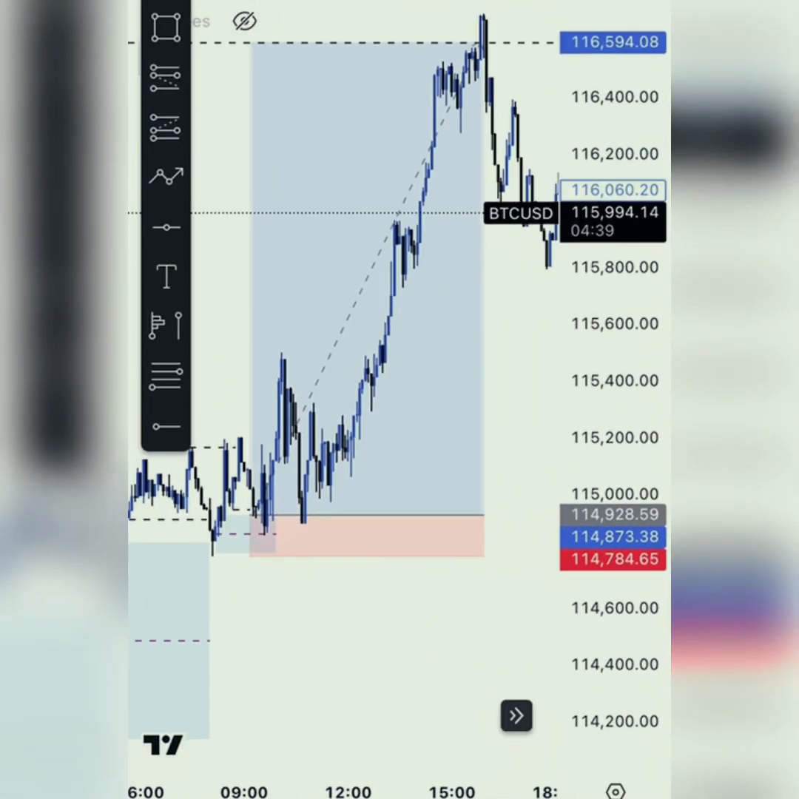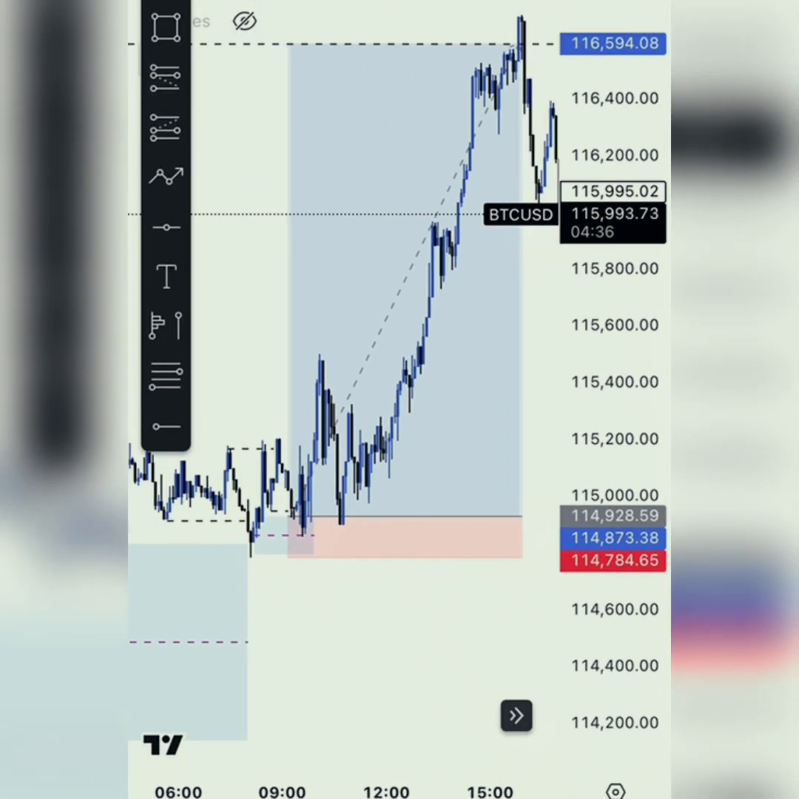Real quick guys, I want to give a breakdown on how I took this trade on BTC.